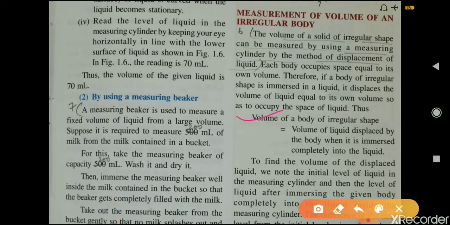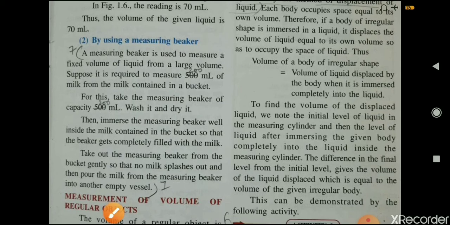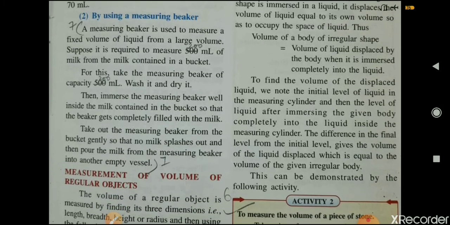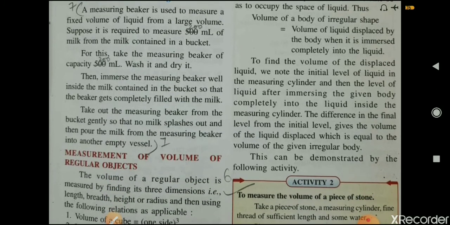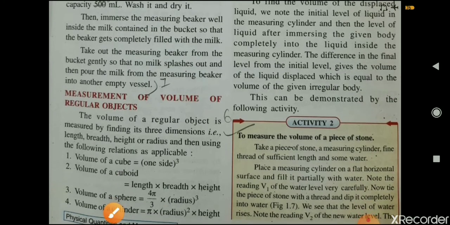Volume of a body of irregular shape is equal to volume of liquid displaced by the body when it is immersed completely into the liquid. To find the volume of the displaced liquid, we note the initial level of the liquid in the measuring cylinder, and then the level of the water or liquid after immersing the given body completely into the liquid, and the difference between the final level and the initial level gives the volume of the liquid displaced, which is equal to the volume of the given irregular body, as you can see in this